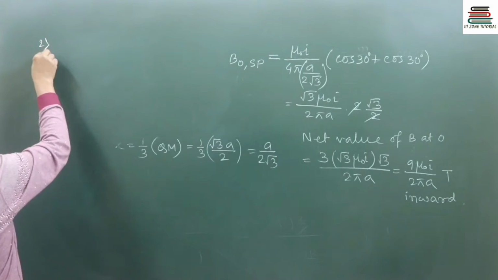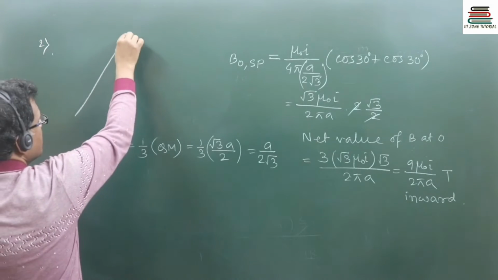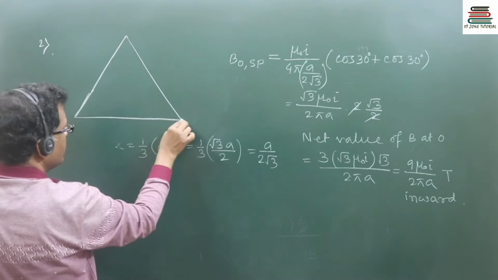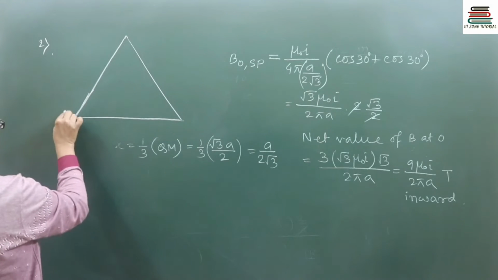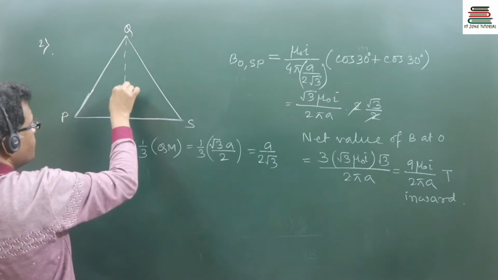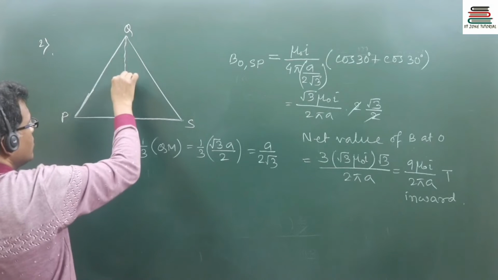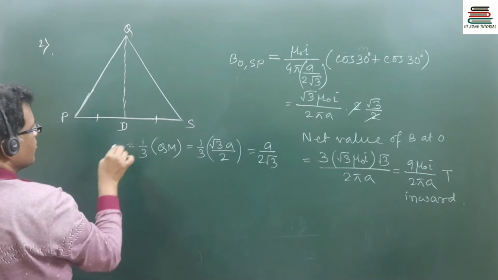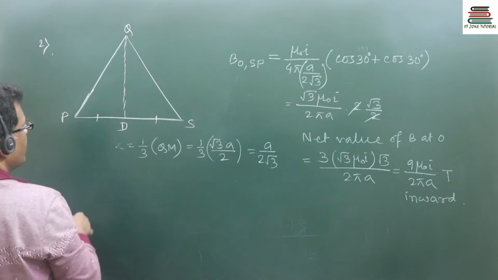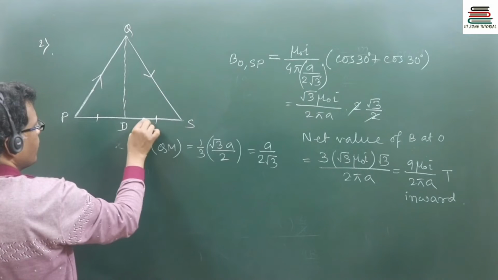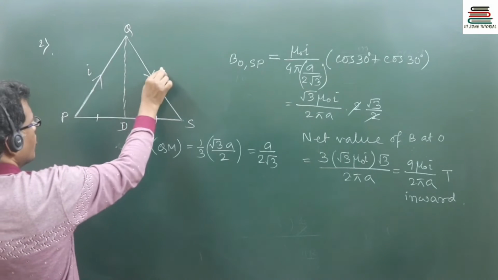Now going to question number 2. This is an equilateral triangle only. D is such that this is equal to this. Let the current be flowing clockwise in order.